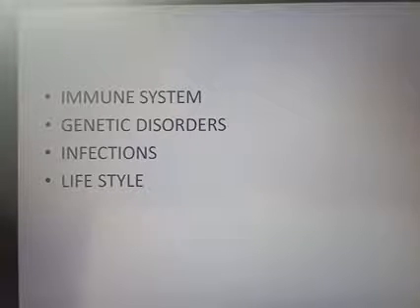Then next is allergy. What is allergy? These are caused due to the hypersensitivity of our body to certain foreign substances. Then the last category is cancer. This is an abnormal, uncontrolled, unwanted growth of cells.